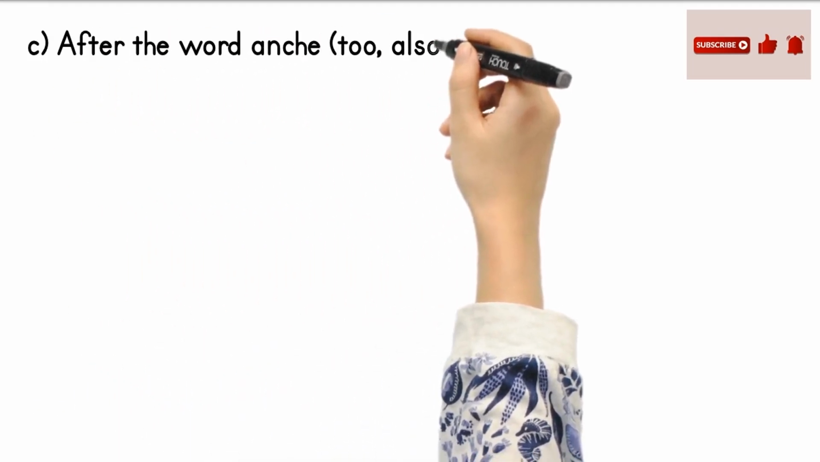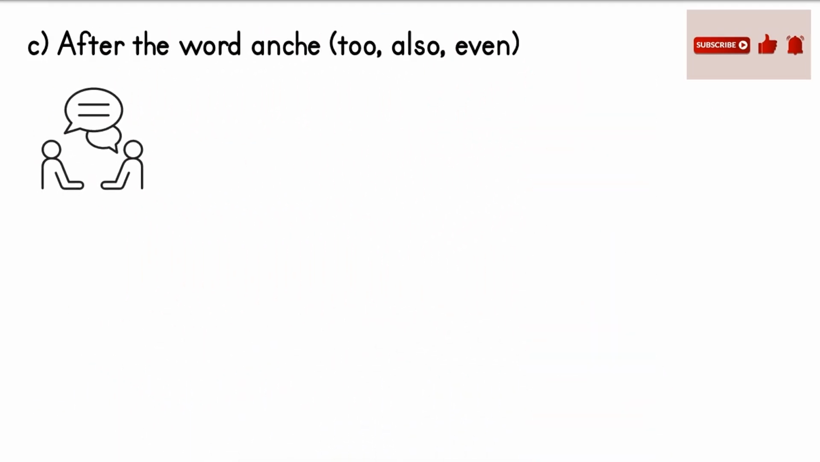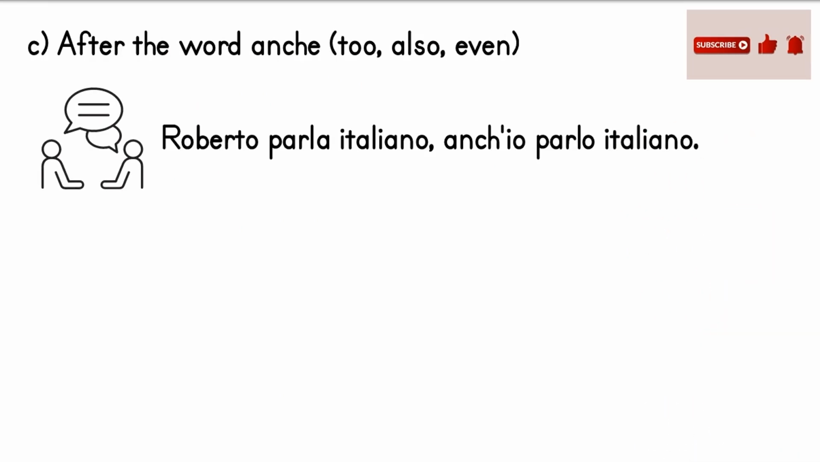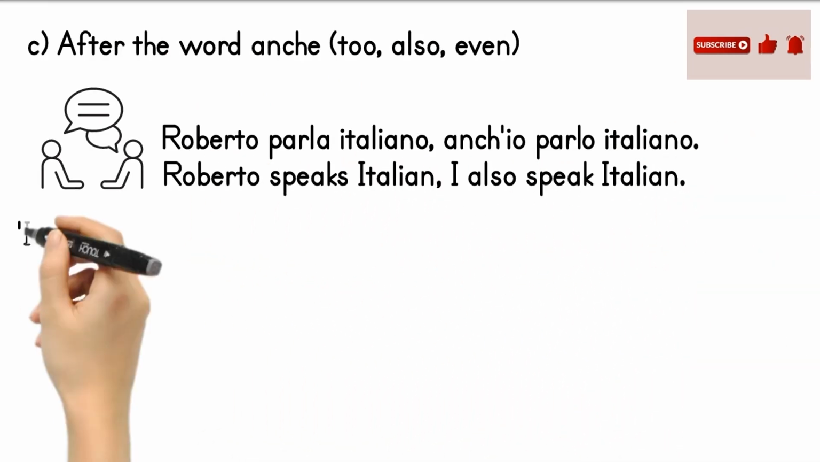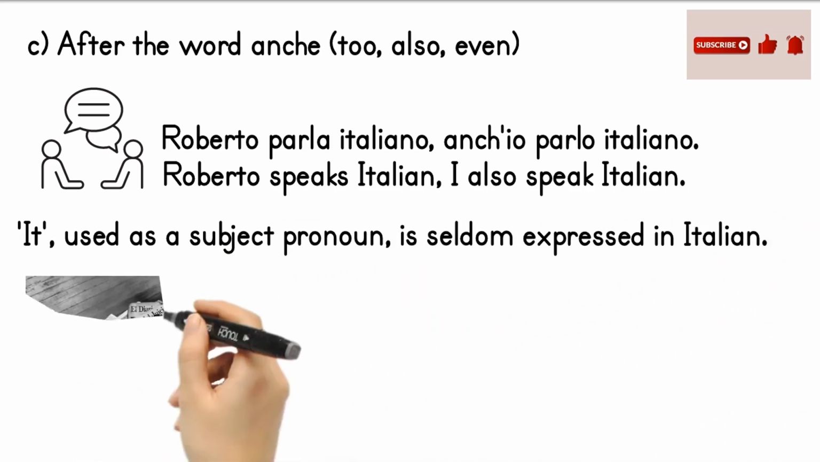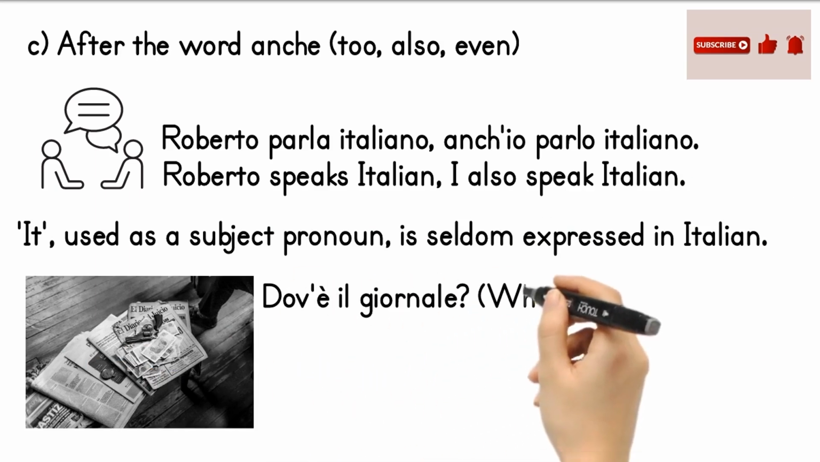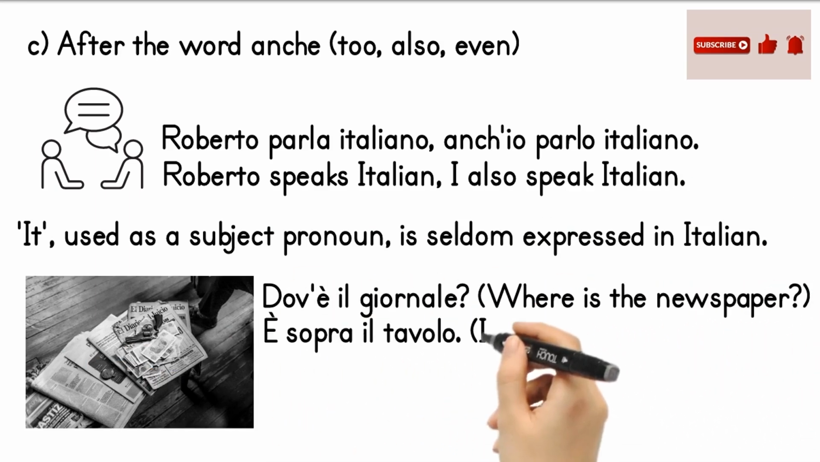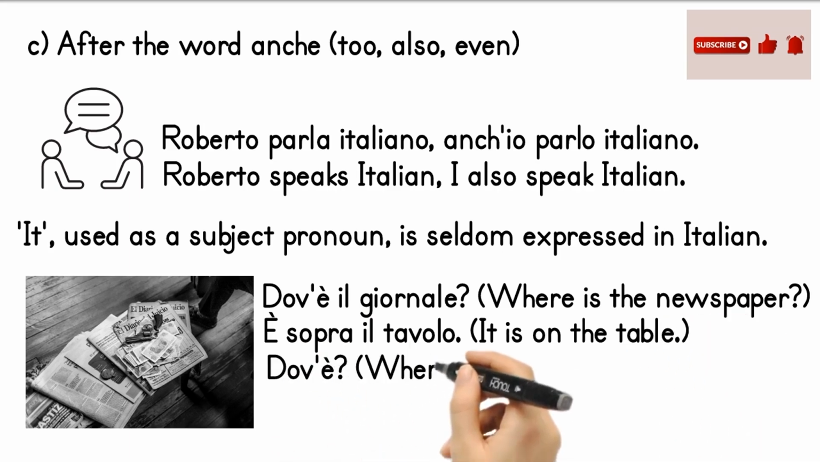Or after the word anche: "Roberto parla italiano, anch'io parlo italiano." "It," used as a subject pronoun, is seldom expressed in Italian. "Dov'è il giornale? È sopra il tavolo."